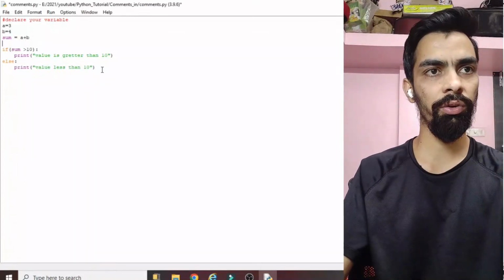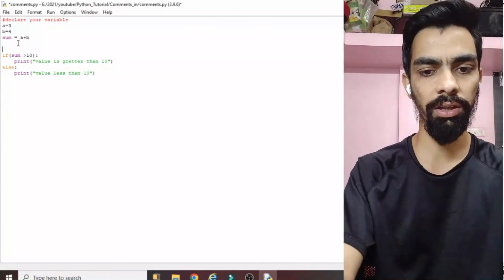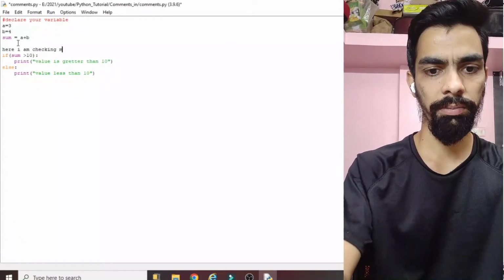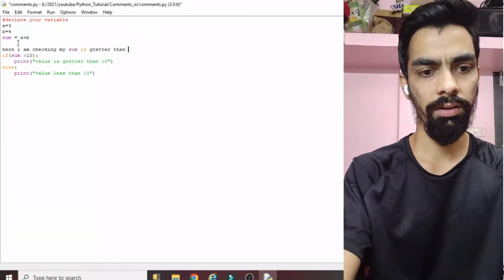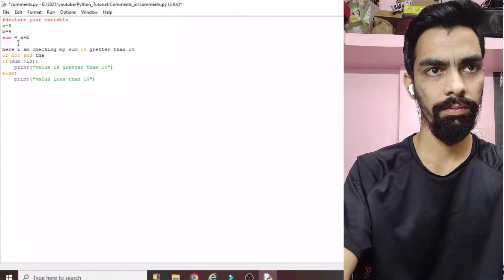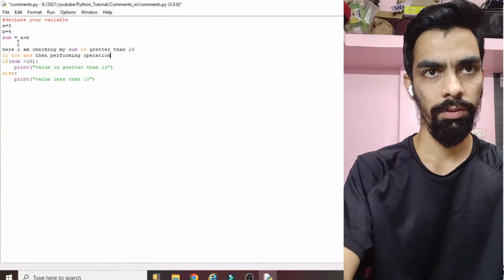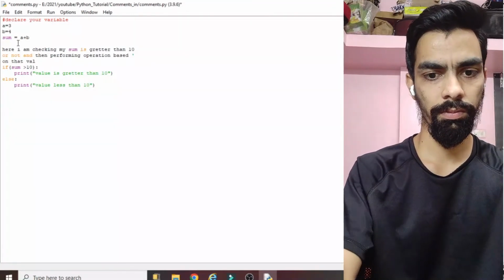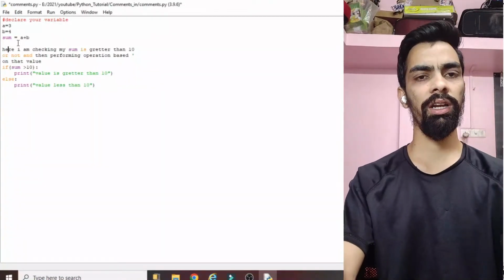For this functionality, I am giving the description here, so I can understand in future what that functionality means. Here I am checking whether my summation is greater than 10 or not, and then performing an operation based on that value. So here you can see I have given 3 lines. There are 2 options I can use to declare the comment here.